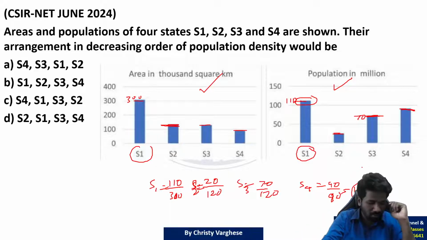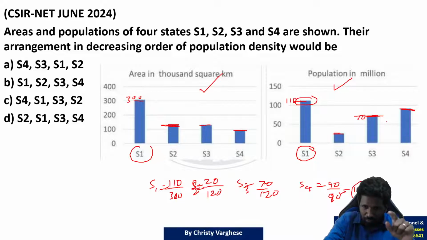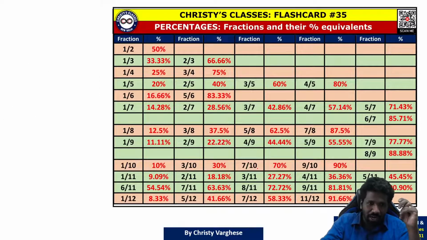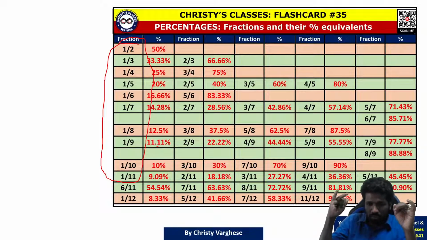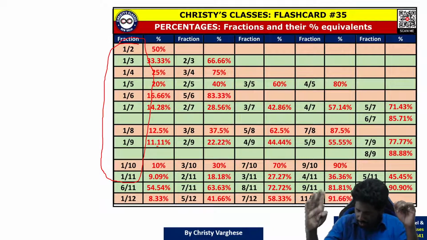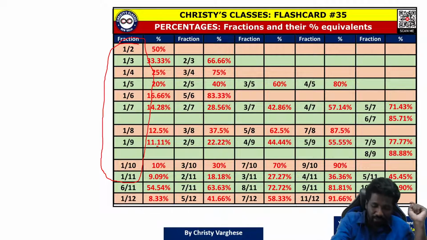Percentage बताया तो. I am telling percentage just for understanding. यहाँ पे percentage नहीं, वो fraction ही चाहिए. Fraction में 1 होगा, full होगा. ये तीनों वैल्यू 1 से कम है ना फ्रैक्शन में. या फ्रैक्शन का अंडरस्टैंडिंग, I will always say if you can learn 1/2 up to 1/11, that will help you in many chapter, whether it is profit loss discount, simple interest, compound interest, algebra, this data interpretation, all this chapter, this flashcard will help you.